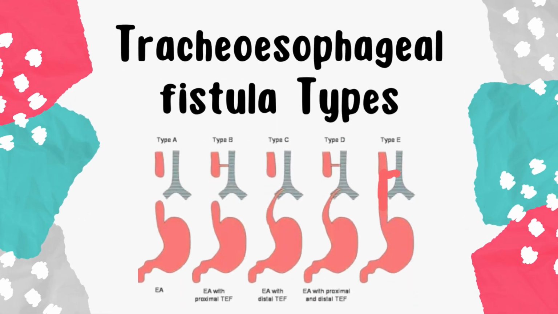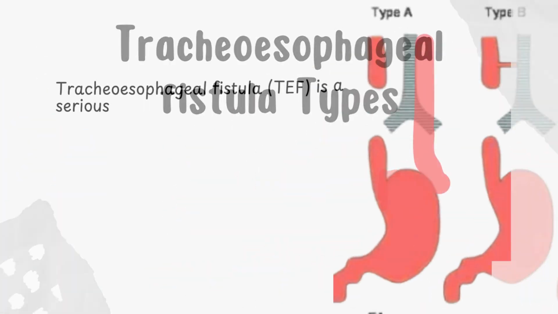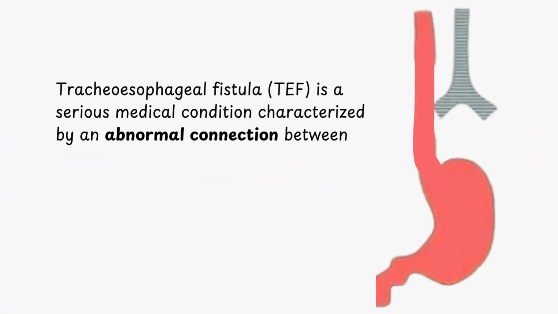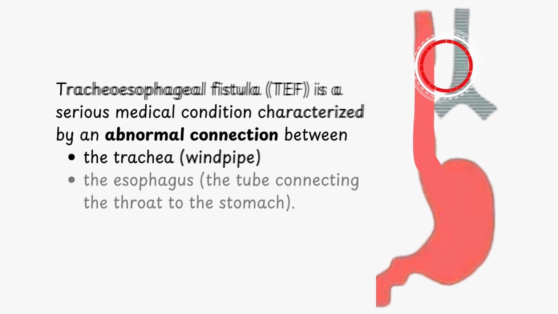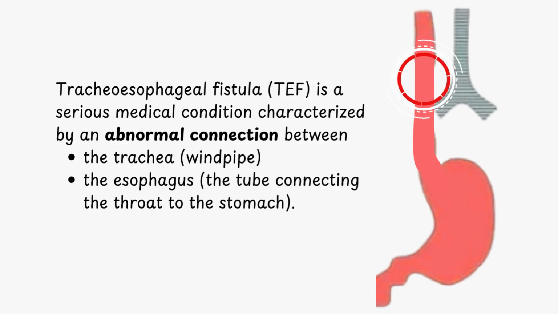Types of tracheoesophageal fistula. Tracheoesophageal fistula, TEF, is a serious medical condition characterized by an abnormal connection between the trachea, windpipe, and the esophagus, the tube connecting the throat to the stomach.